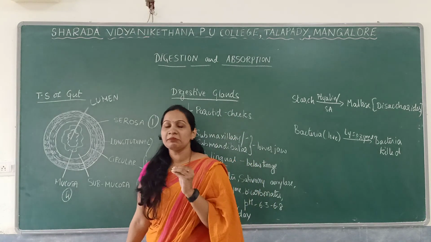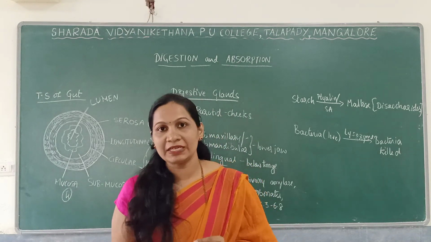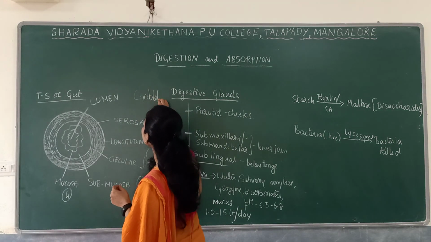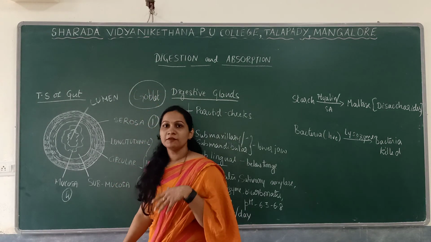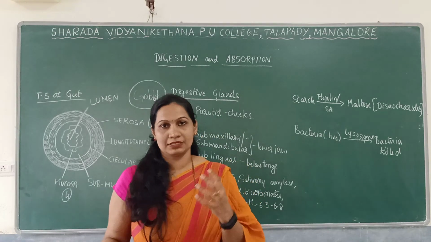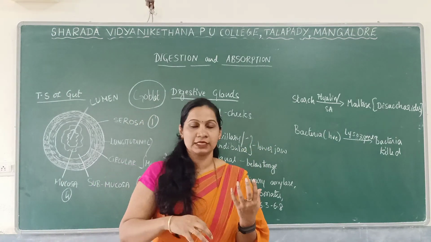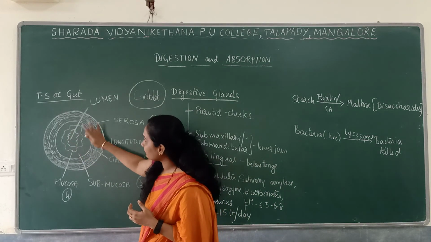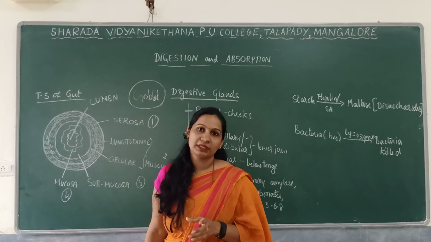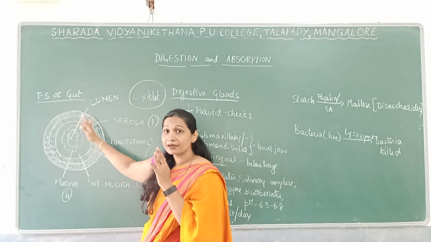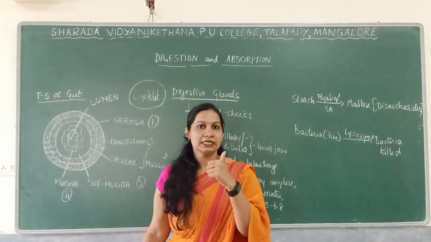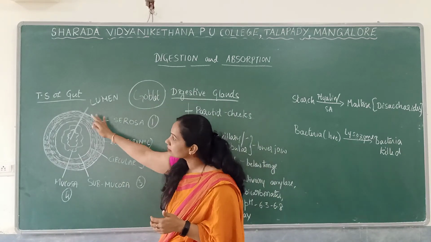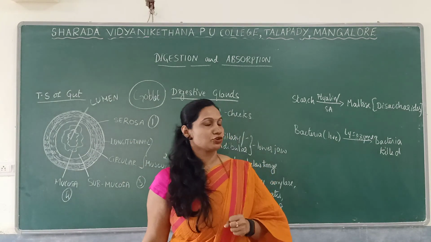The mucosa mainly consists of mucus secreting cells. Mucus secreting cells are nothing but goblet cells, which mainly secrete the mucus that is meant for lubrication. The inner cavity is the lumen. Lumen is the inner cavity, which is not considered under the 4 layers. The 4 main layers are serosa, muscularis, submucosa as well as mucosa. So this is regarding the transverse section of the gut.